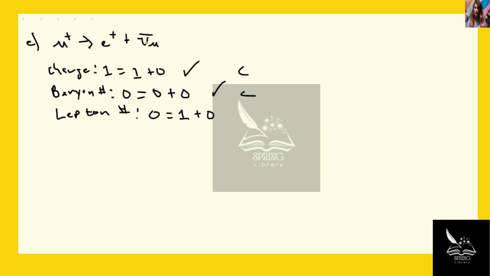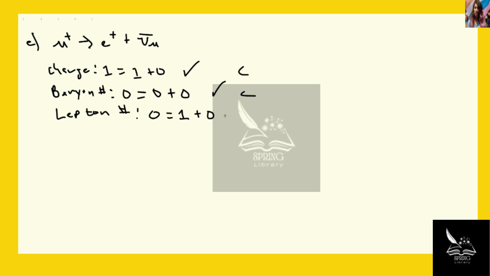So it has a mu lepton number, not an electron lepton number. So it's different. If this were an electron antineutrino, this would be -1, and then the lepton number would be conserved. But since the electron lepton number of the mu antineutrino is 0, just like the mu lepton number of the positron is 0.